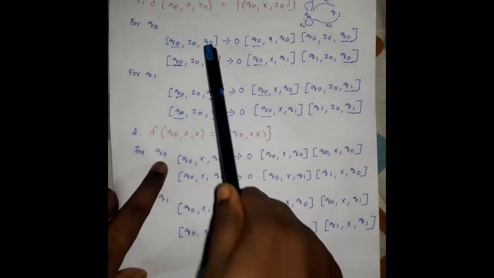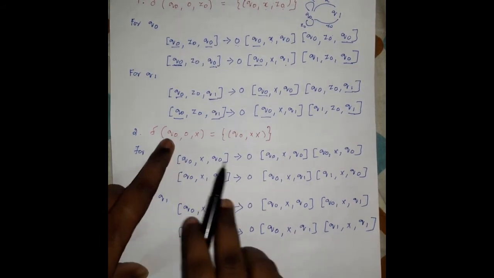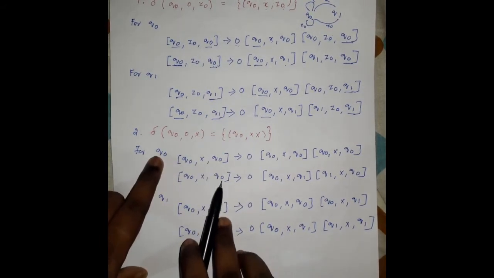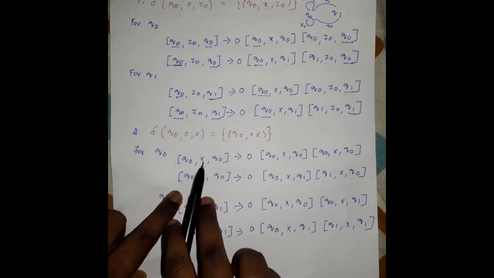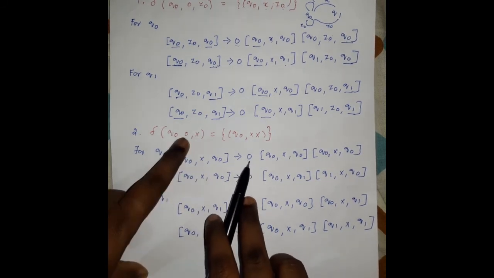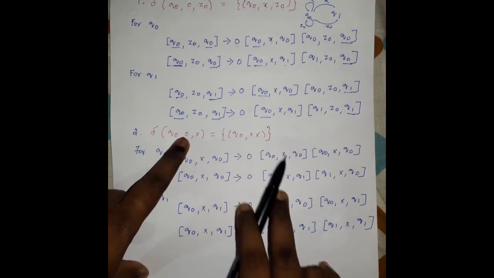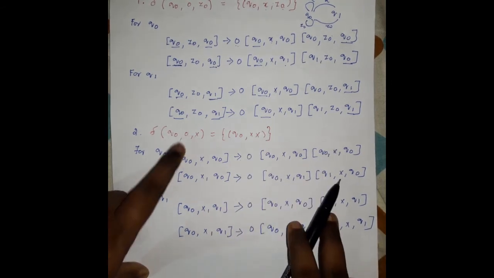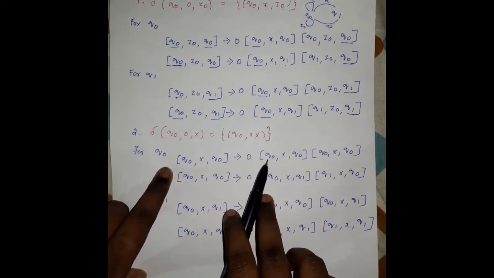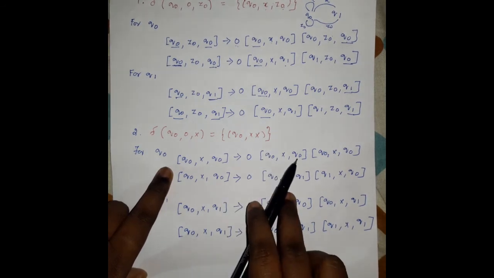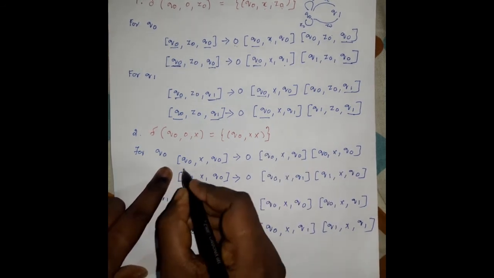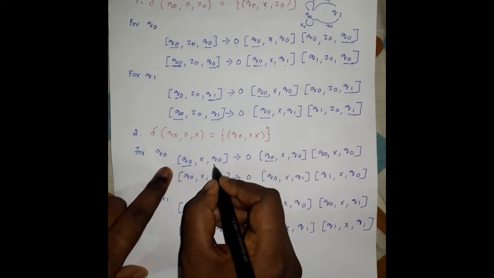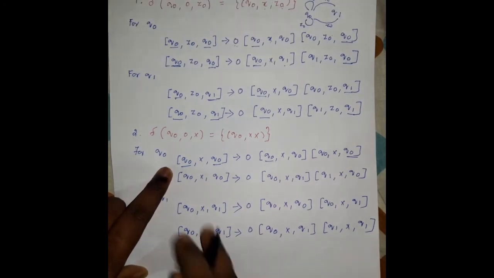So for q0, the same step. The initial state is q0, so the final state is also q0. Here the stack element is X and the current input symbol is 0, by using two stack elements, XX. There are two possible cases: start with q0 and end with q0, start with q0 and end with q0. This q0 indicates this ending state. Similarly for all.